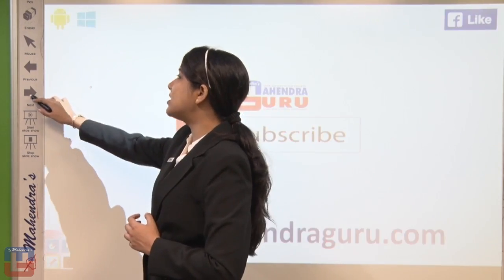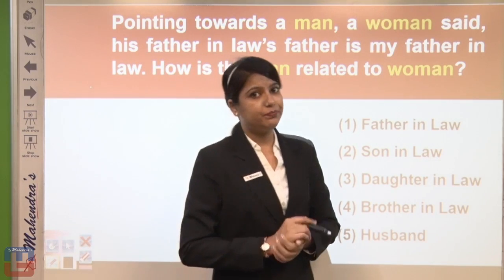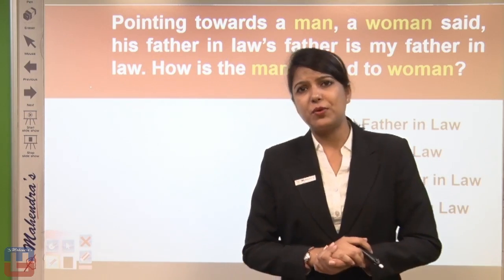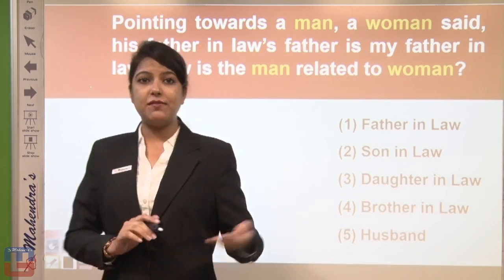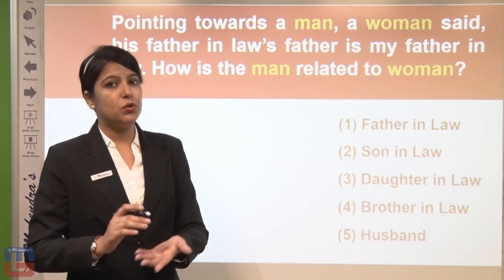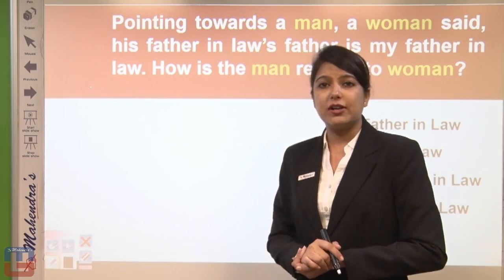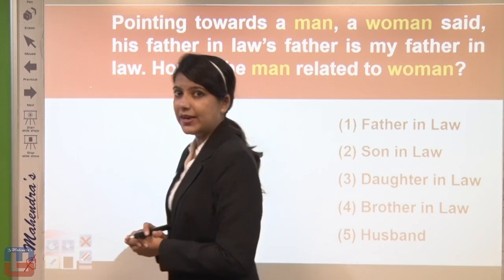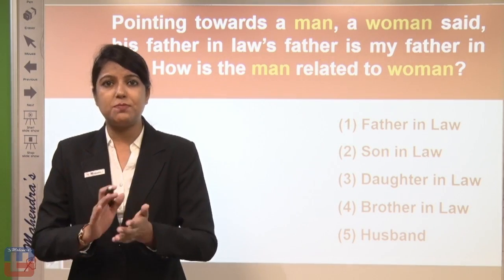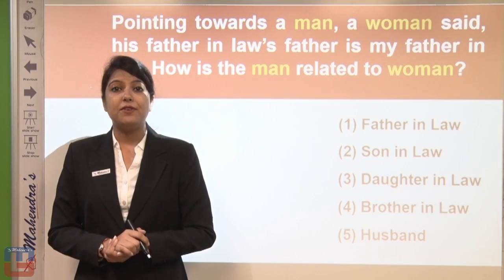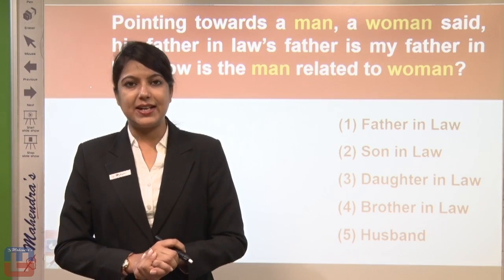Now talking about the questions, in blood relation questions we found 3 types of question. The first type is the directly asked question, the indication format, where on the screen you can see 2 to 3 lines are given, indications and directions, and you have to find what relation or condition is provided in the question. Here we have to find the relation between 2 characters, one pointing and one standing there.